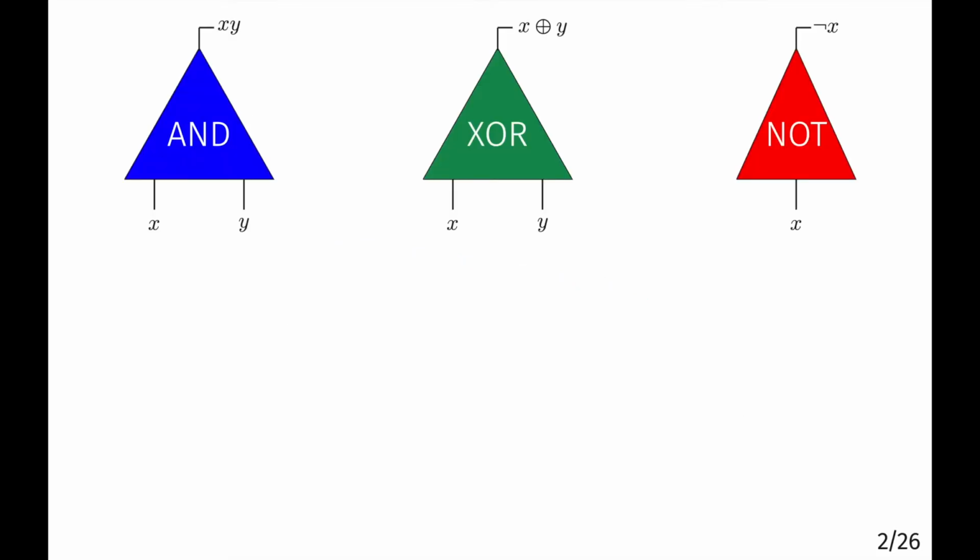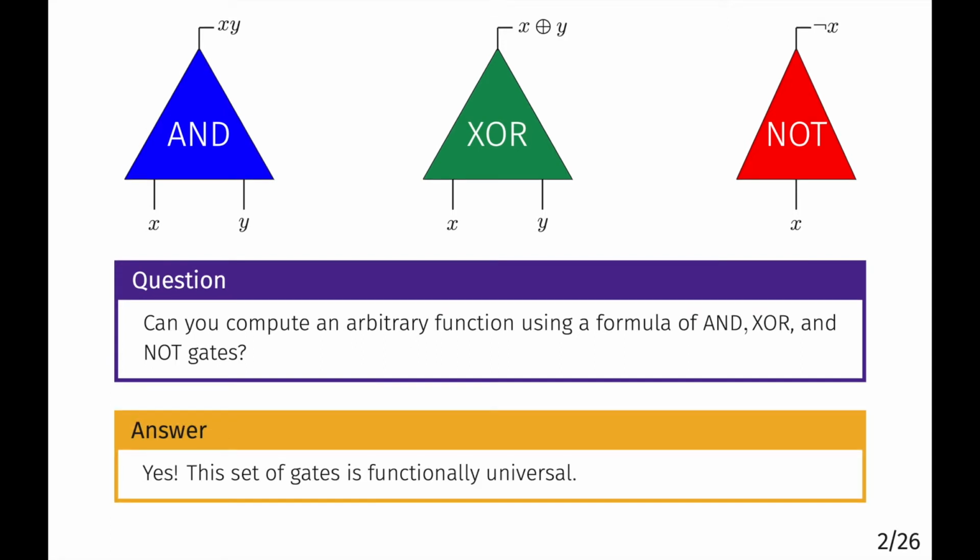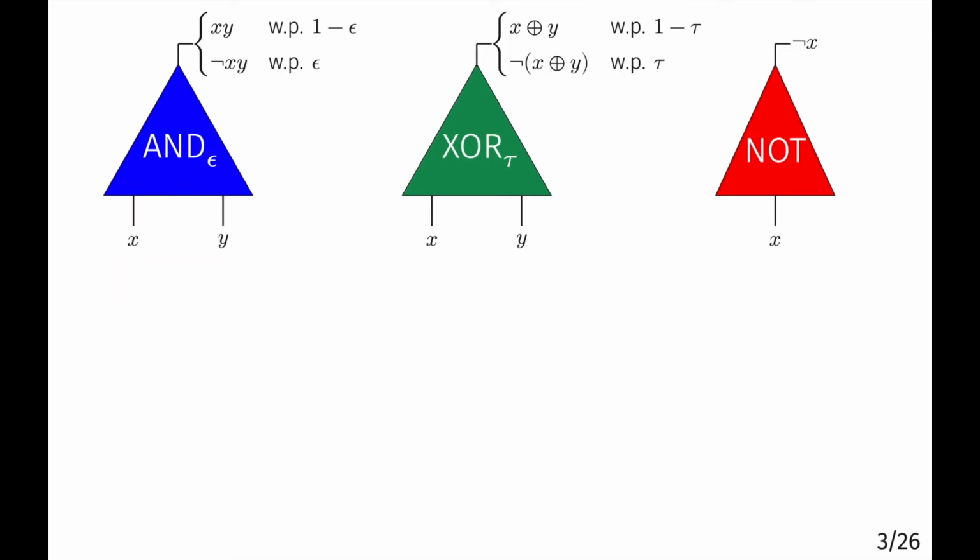Here are three logic gates: the AND, the exclusive OR, and the NOT gate. One of the most basic questions about these gates is, can you compute an arbitrary function with a formula of the gates? And of course the answer is yes, because this set of gates is functionally universal. In fact, you could have just used the AND gate and the NOT gate, and those would have been enough. Now let's consider adding noise.